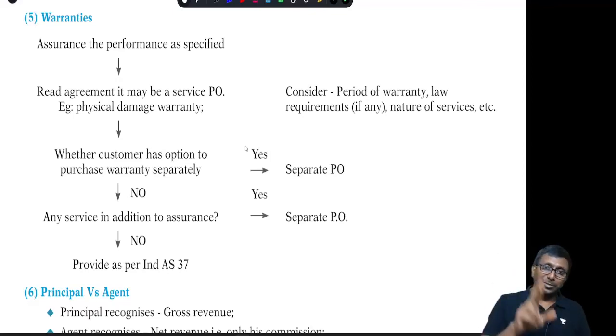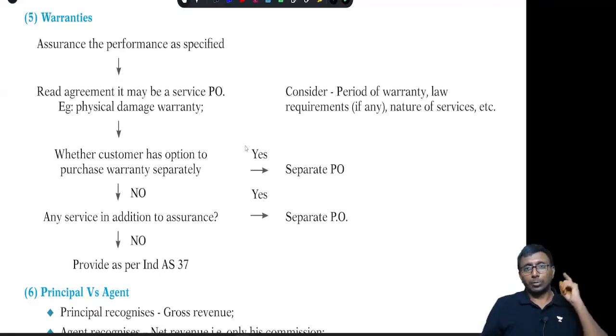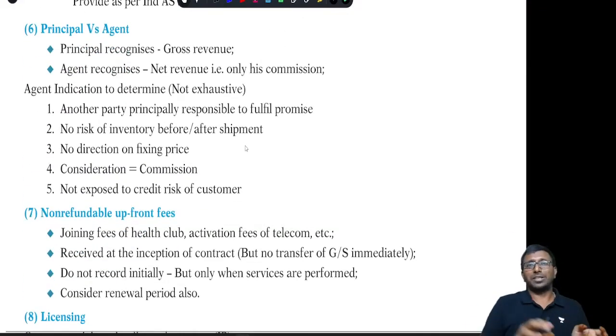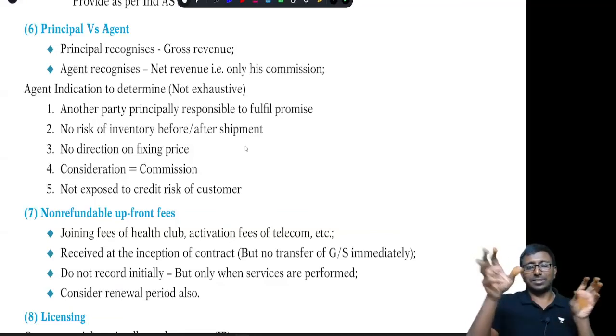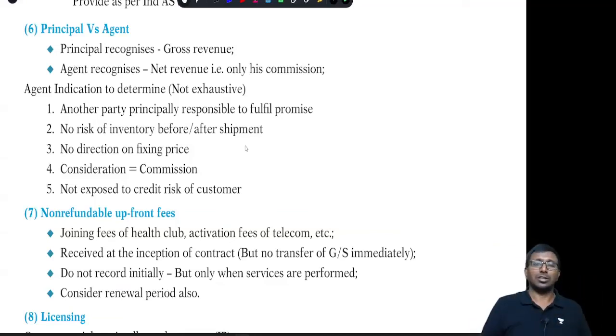The customer must be having a choice. Suppose the customer does not have a choice, we will give only 1 year warranty. Then that warranty provision will be provided as per Ind AS 37, nowhere else. Right. Next small point is principal versus agent. So whether we are the principal or the agent, that you are supposed to decide. Because if you are principal, you will recognize the sales and expenditure. That is called recognizing at gross. If I am an agent, I will be recognizing at net.